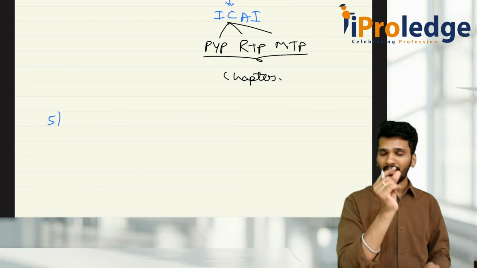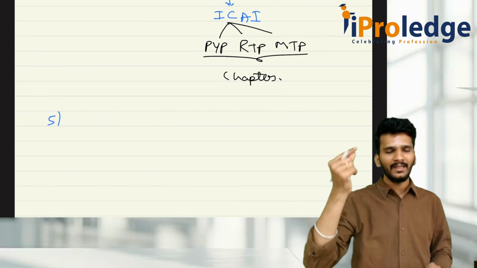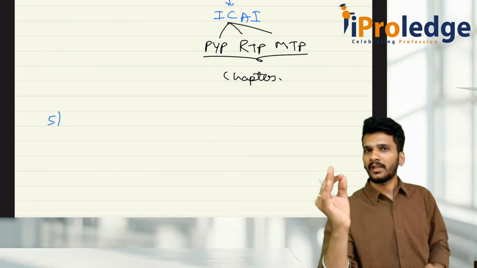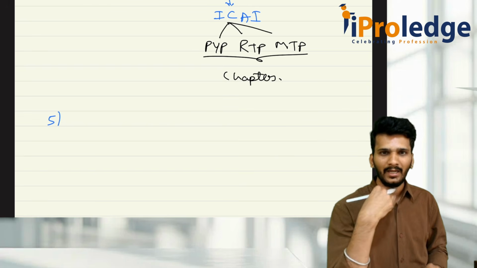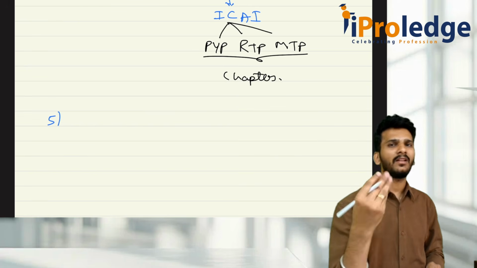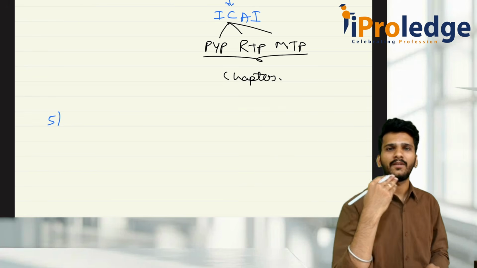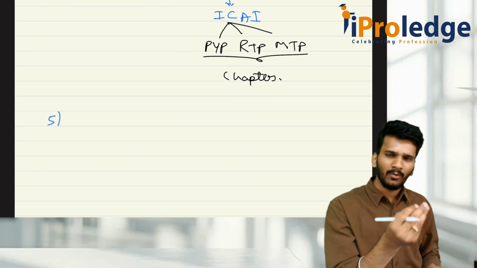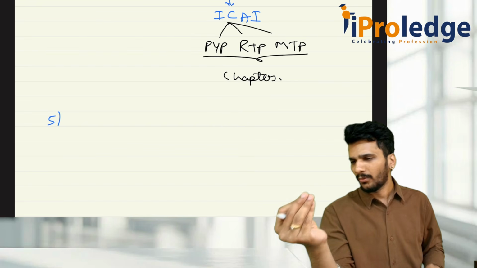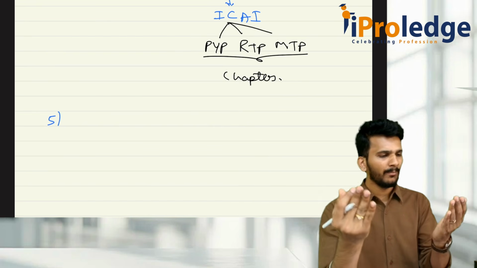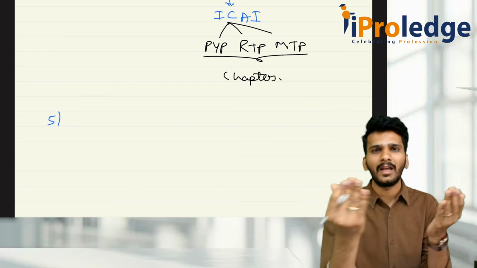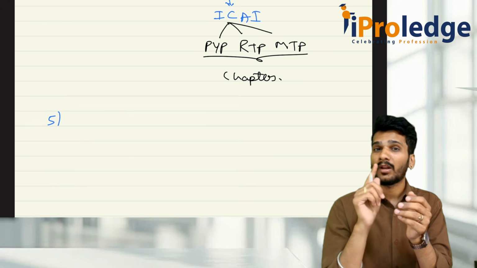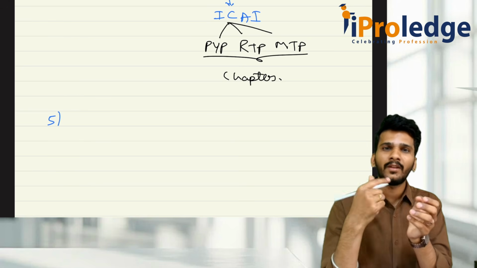So read the question, only read the question part. Try to analyze the answer, what is applicable here. Once you analyze the answer, then check the answers in the question bank. For our students, it is from the question bank, or you go for any source from which you are studying questions. Once you do that, compare what answer you have thought of and what answer is there in the material. Try to compare how much percentage of the answer is almost near. If you say, yes sir, we can match up to 80%, then you are on the safer side. Don't worry, because you are still doing the first revision.